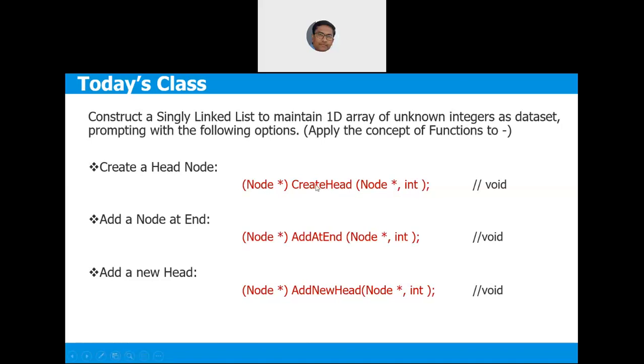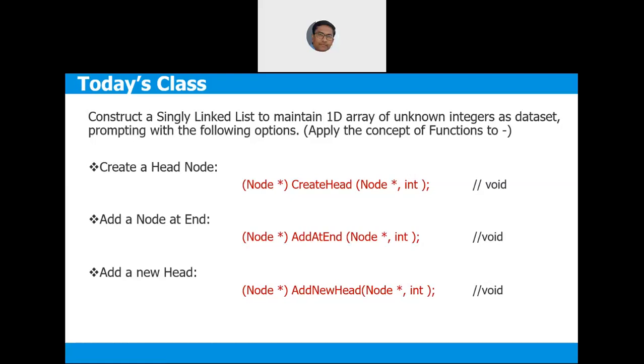So go look at the slide here. Assume that you are asked to create the head. Now what I will do is, I will not create head in main. I'm using option 2. When I use option 2, I'm declaring node star head is equal to null in main, but head is pointing to null.